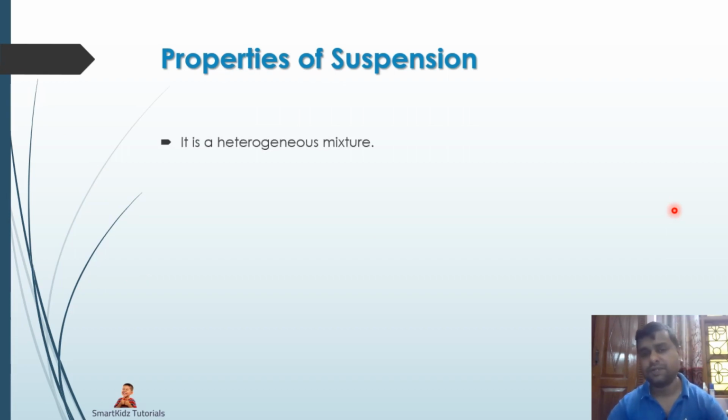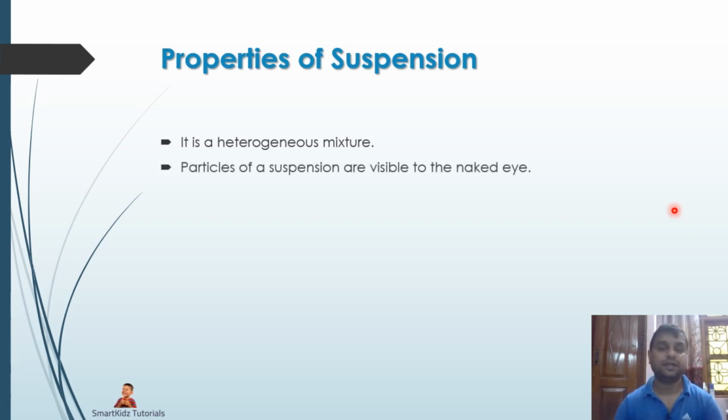Coming to the properties of suspension, first of all, it is a heterogeneous mixture. Same thing we discussed about solutions, where the first property was that it is a homogeneous mixture. Now in case of suspension, it is a heterogeneous mixture. Particles of suspension are visible to the naked eye. So obviously these particles are larger than solution particles.